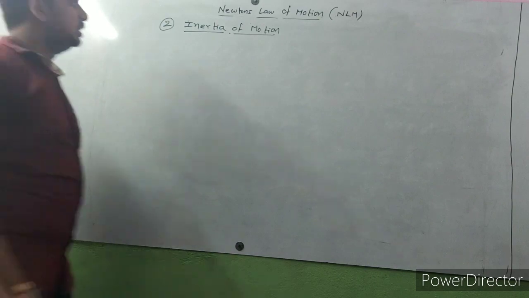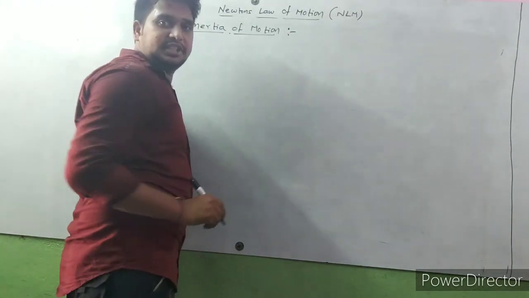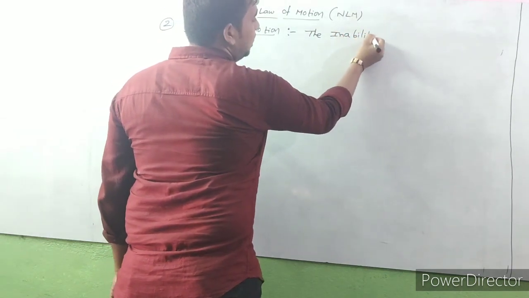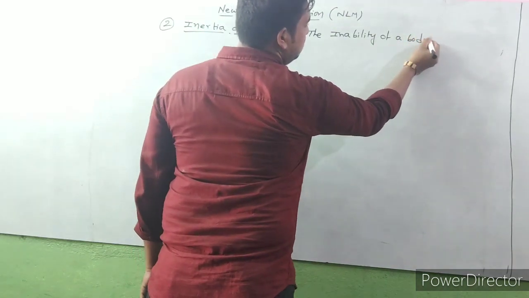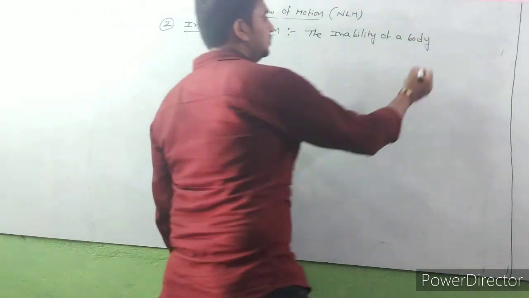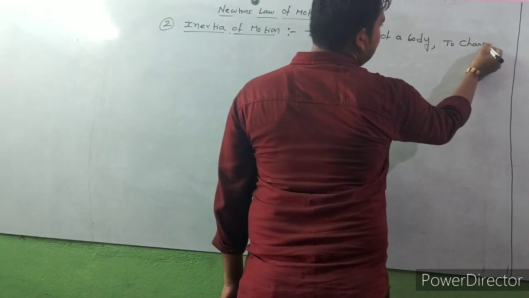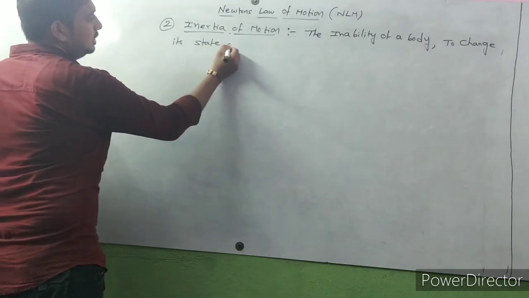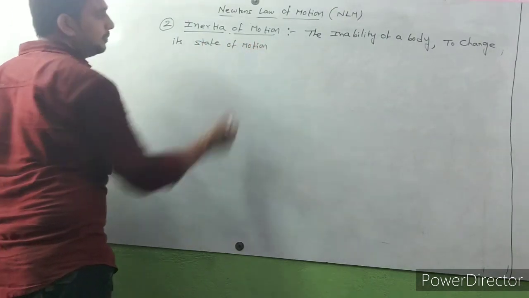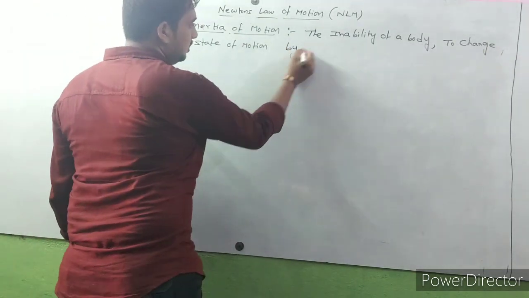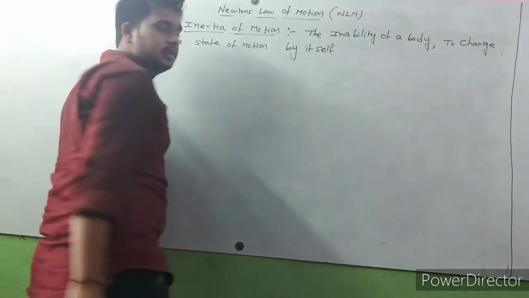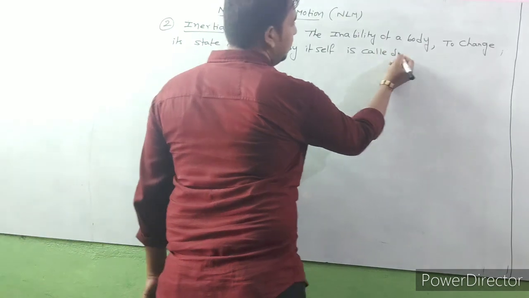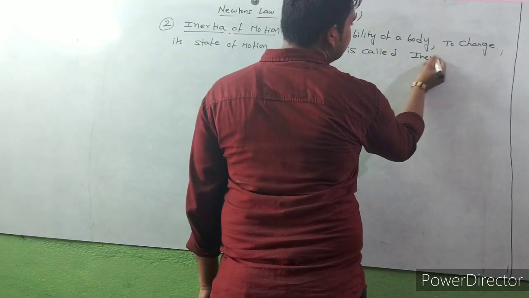Okay, inertia of motion. So what is the definition for this? The inability of a body to change its state of motion by itself is called inertia of motion.